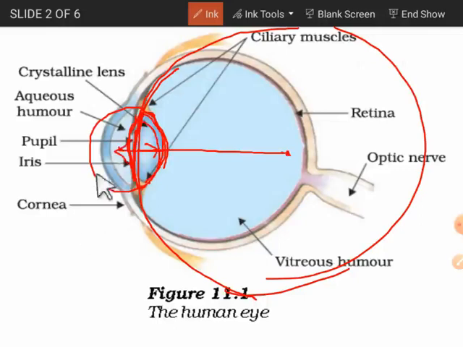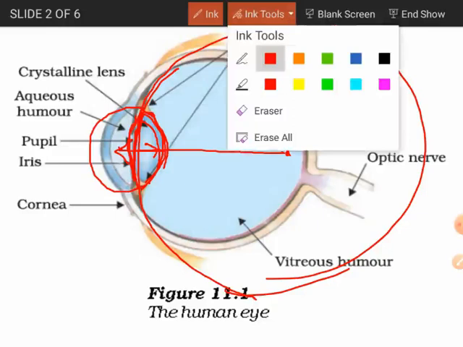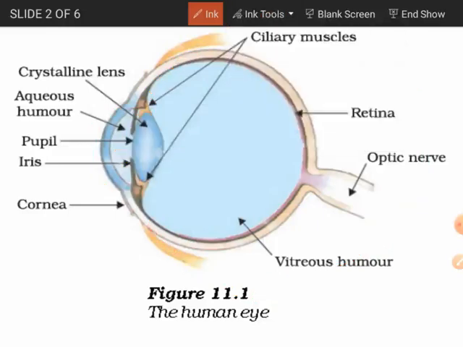From here, if you take the center of the sphere out of which this lens is formed, the radius of curvature is very small for the inner surface, and for the outer surface the radius of curvature is much longer. I'm not talking about the radius of curvature but about the curvature, how much curved the surface is.